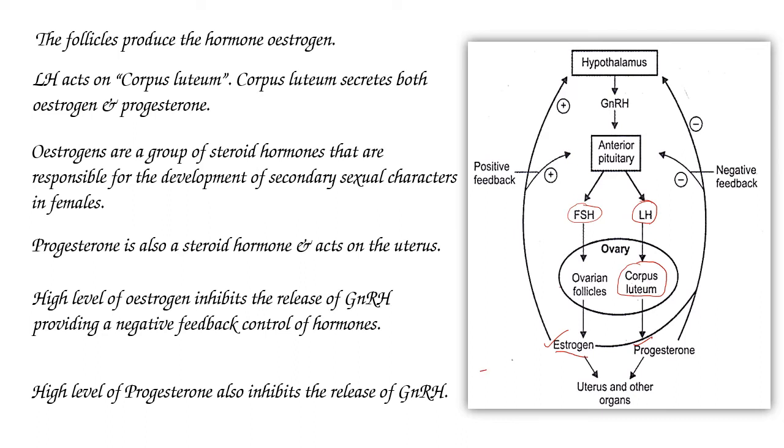We have already discussed the secondary sexual characters during the female reproductive organs: growing of pubic hair, development of mammary glands, and growth of fallopian tubes and uterus all come under the secondary sexual characters.